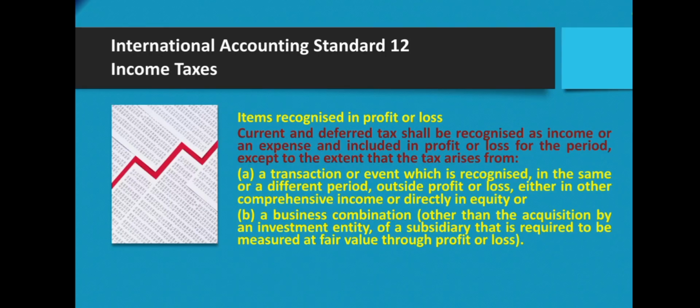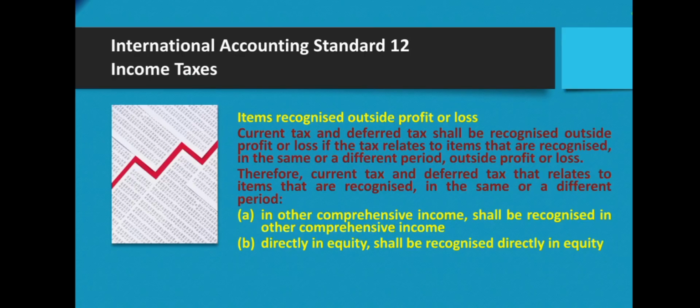Items recognized in profit or loss. Current and deferred tax shall be recognized as income or an expense and included in profit or loss for the period, except to the extent that the tax arises from a transaction or event which is recognized, in the same or a different period, outside profit or loss, either in other comprehensive income or directly in equity, or a business combination other than the acquisition by an investment entity of a subsidiary that is required to be measured at fair value through profit or loss.